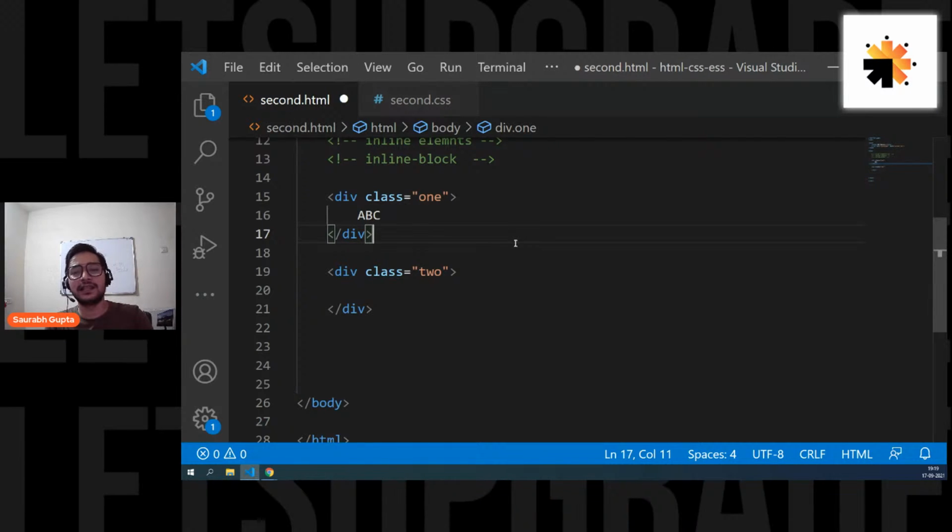But before that, let's talk about width. I think someone asked, what if we don't give width to the element? What if we don't give width? So let's talk about that as well.